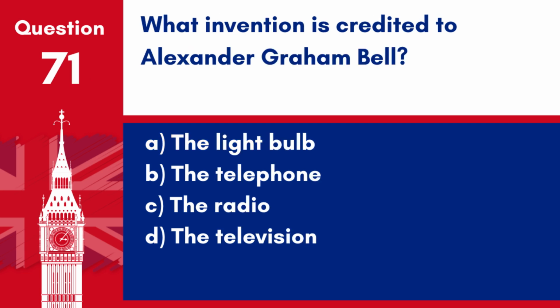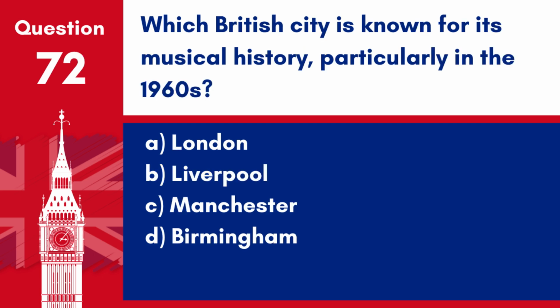Question 71. What invention is credited to Alexander Graham Bell? A. The light bulb. B. The telephone. C. The radio. D. The television. Answer: B. The telephone. Although Alexander Graham Bell was born in Scotland, he is credited with inventing the first practical telephone. Question 72. Which British city is known for its musical history, particularly in the 1960s? A. London. B. Liverpool. C. Manchester. D. Birmingham.